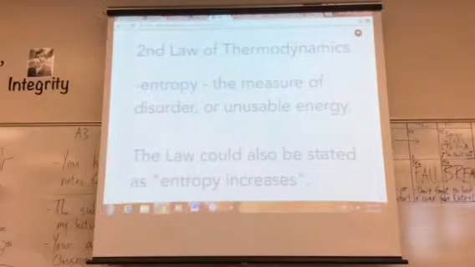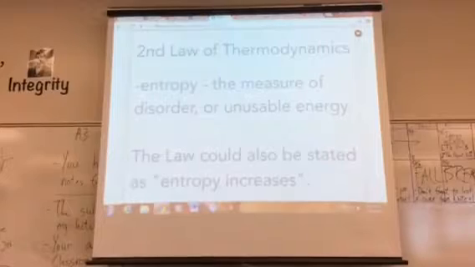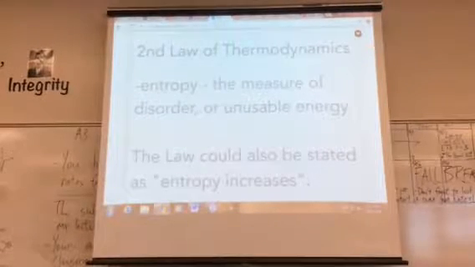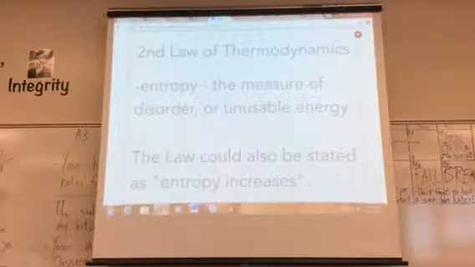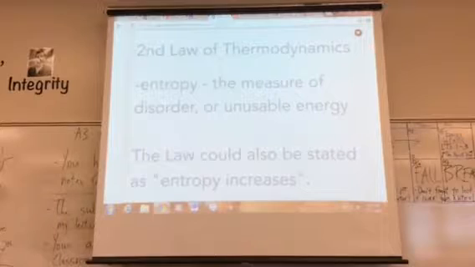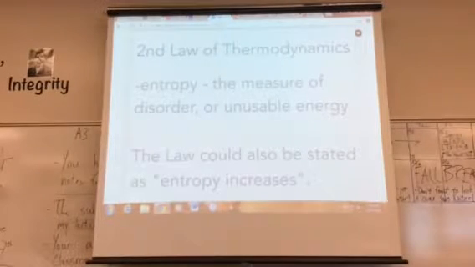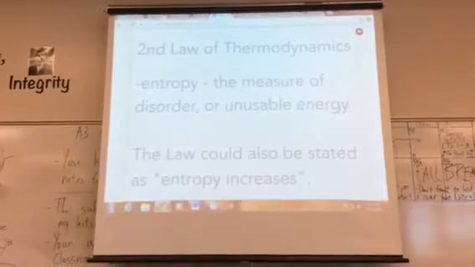Here's another part of that law. Entropy is the measure of disorder, right? That's in your vocab. So entropy is the measure of disorder or unusable energy. All that unusable energy is called entropy. And you could also state the second law of thermodynamics as entropy increases. There's an increased amount of energy lost.